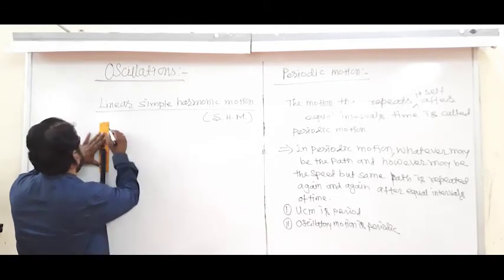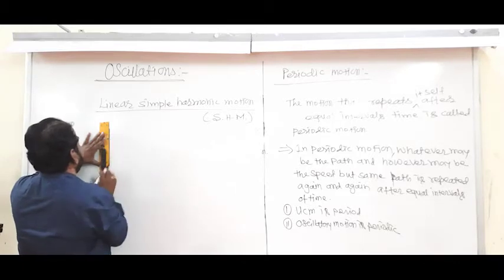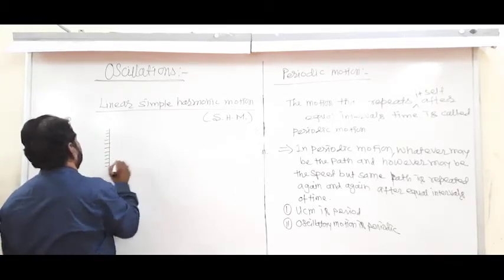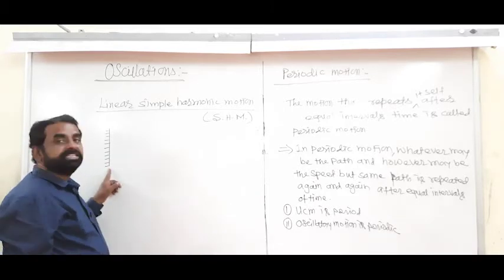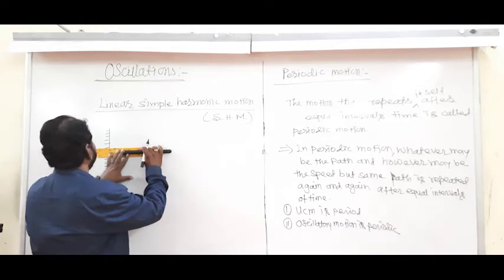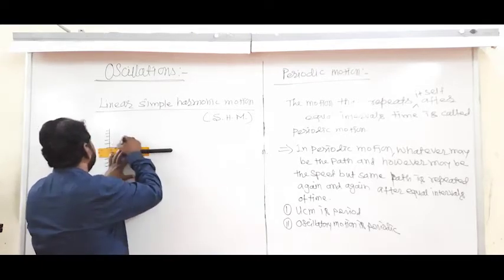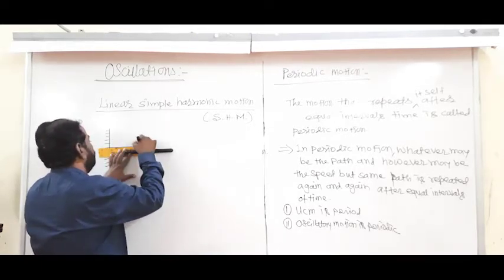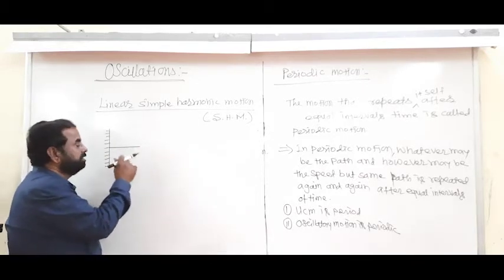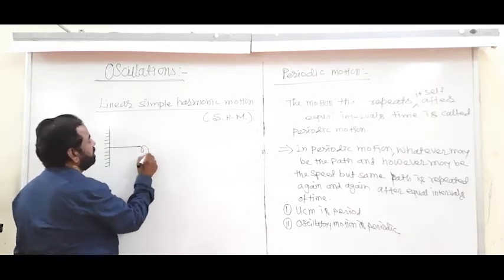Let us take, this is a rigid support. Let us draw this here. This is a rigid support, and one end of this rigid support is connected to the flat spiral spring.